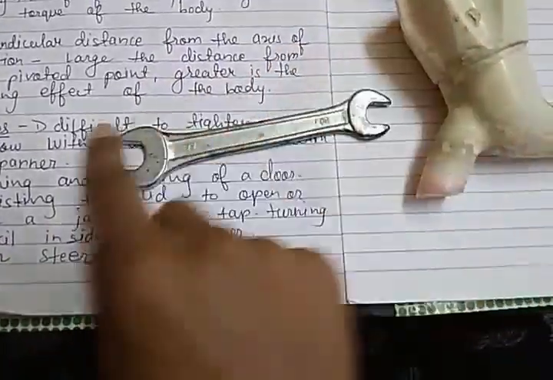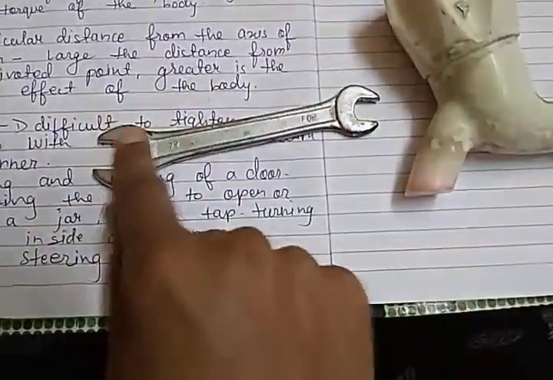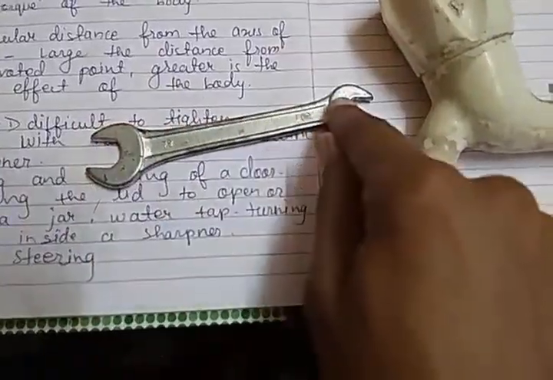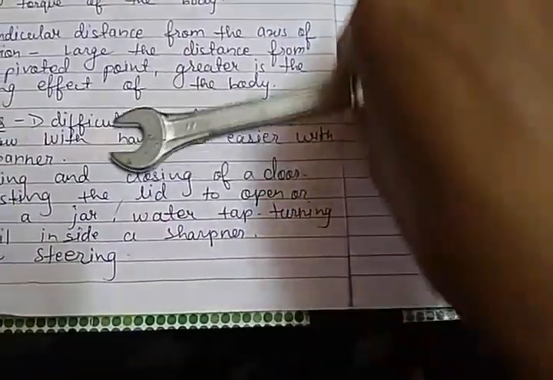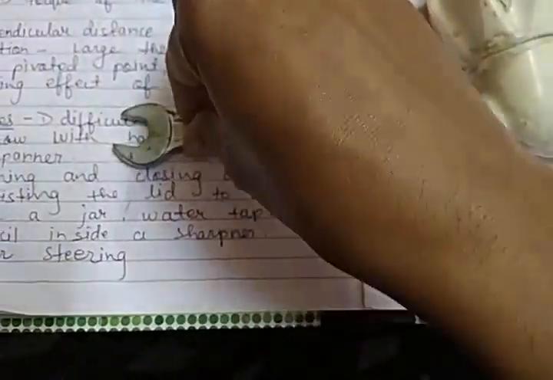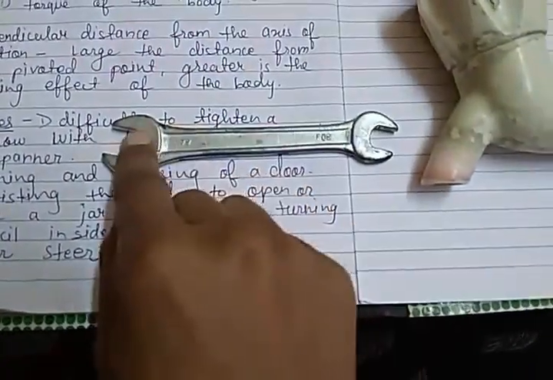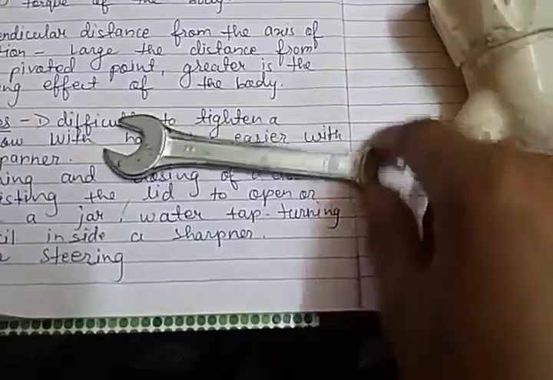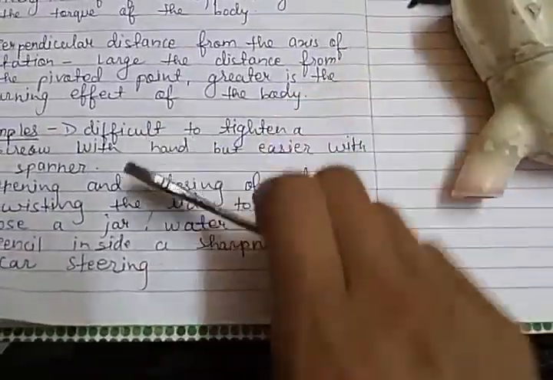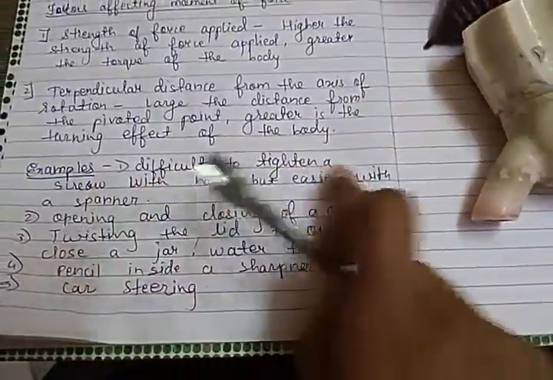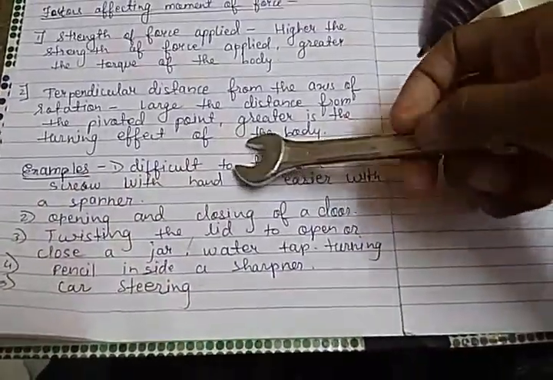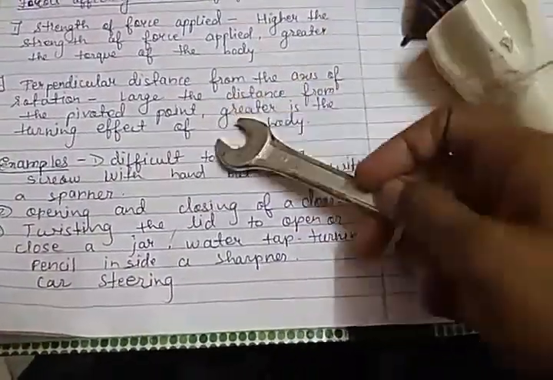If this is the fixed point and this is the perpendicular distance, the greater the distance, the greater the turning effect. But if the distance is less, we are not able to rotate if I hold it here. If I hold it on the other side, it is easily able to move. So it is difficult to tighten a screw with hand, but it's easier with a spanner. We hold a spanner and then we tighten the screw.